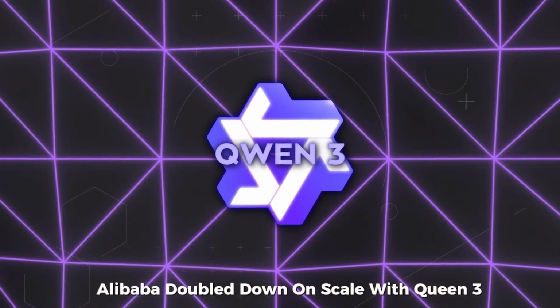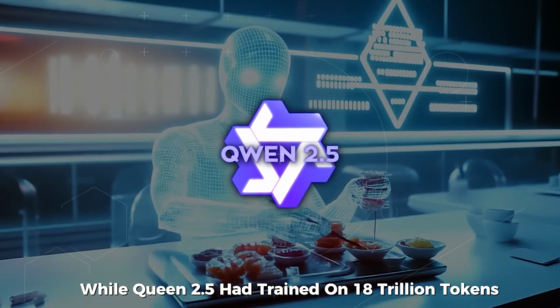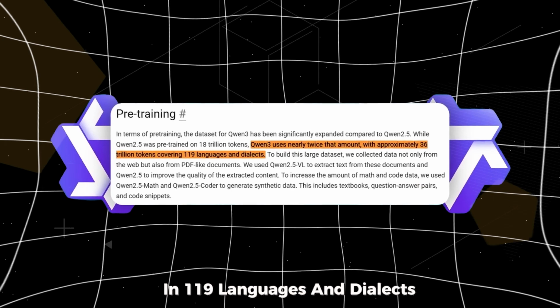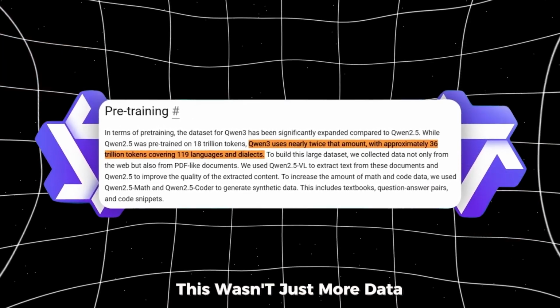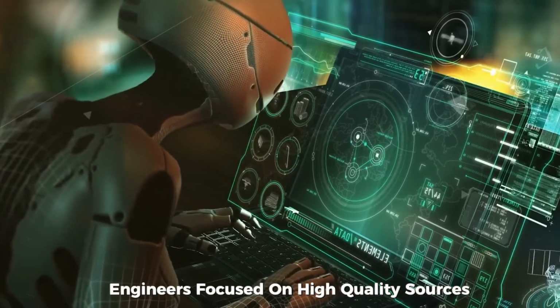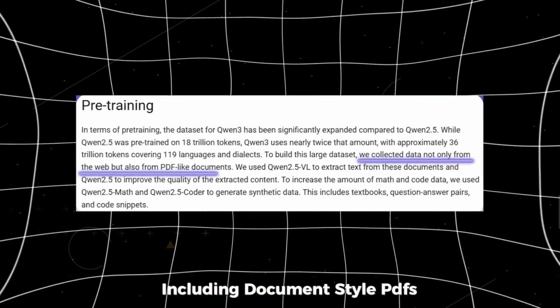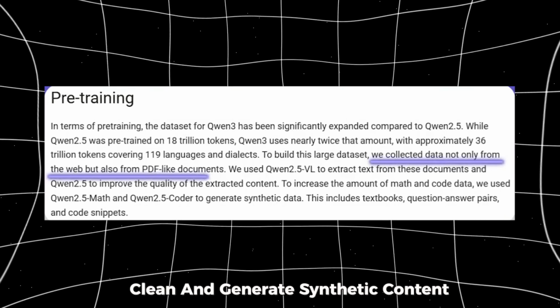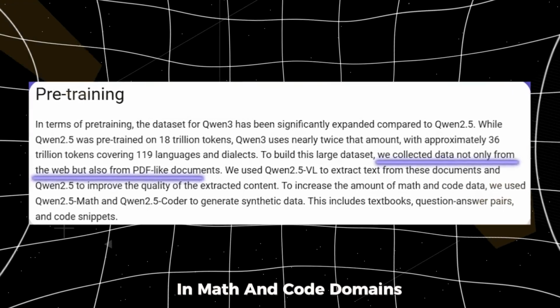Alibaba doubled down on scale with Qwen 3. While Qwen 2.5 had trained on 18 trillion tokens, Qwen 3 was exposed to a staggering 36 trillion tokens in 119 languages and dialects. This wasn't just more data, it was better data. Engineers focused on high-quality sources, including document-style PDFs, and used Qwen 2.5 variants to extract, clean, and generate synthetic content in math and code domains.